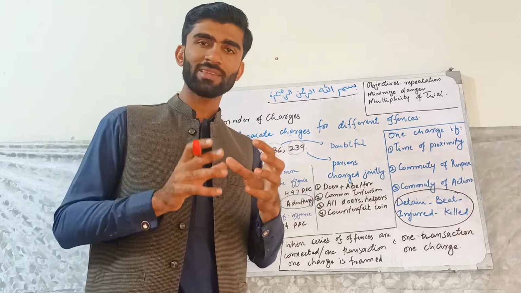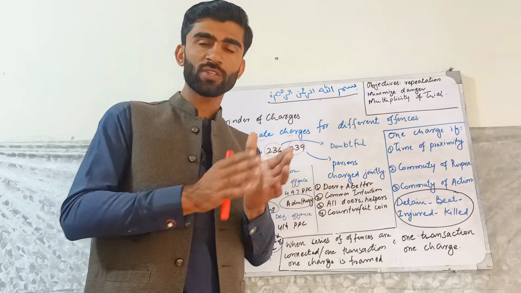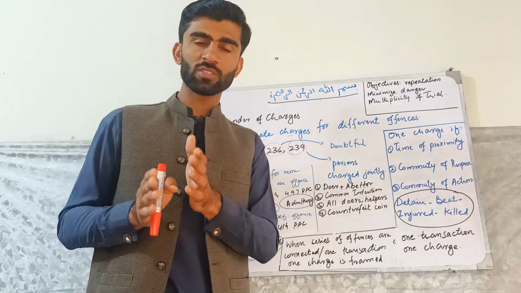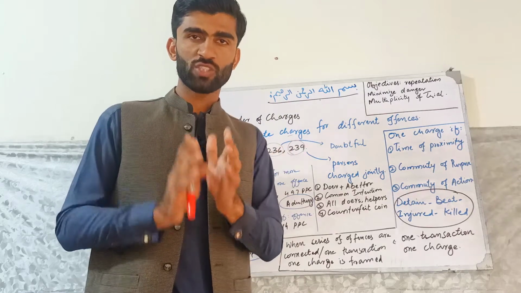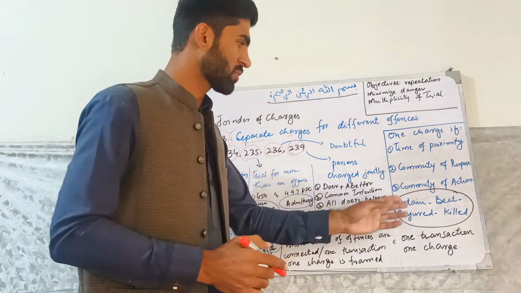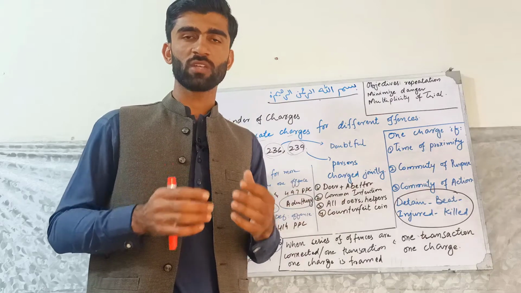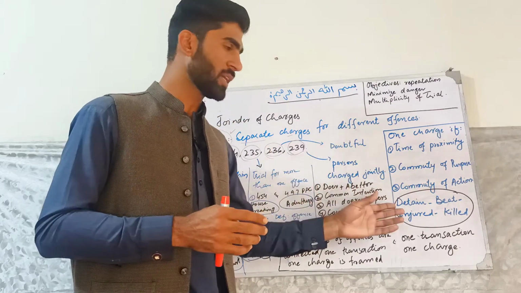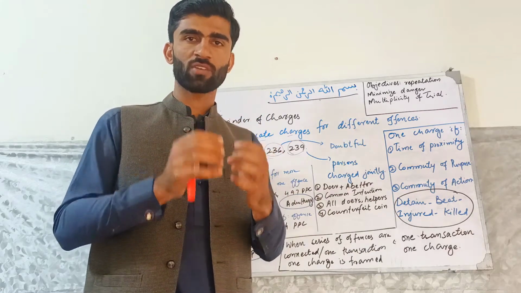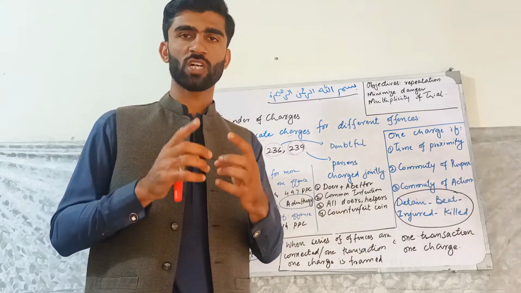So these are different offenses committed in the same transaction, or these offenses are connected in the same sequence, in the same series. So for this connection, there will be one charge. What is the general rule? The general rule is that for each offense, for detention, for beating, for injuring, for killing, there are different punishments, so there will be different charges. But if these offenses are committed in the same series, in the same transaction, then one charge will be framed.